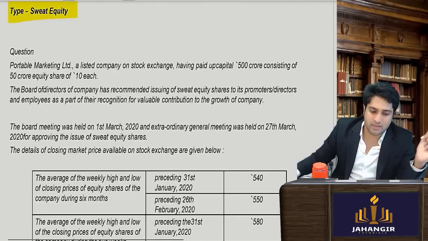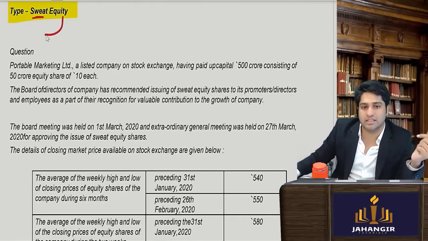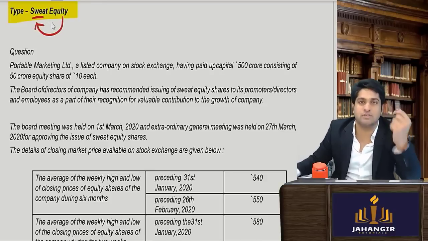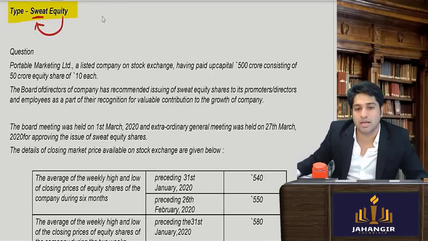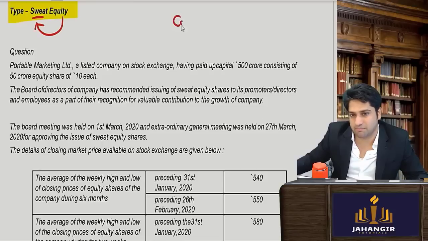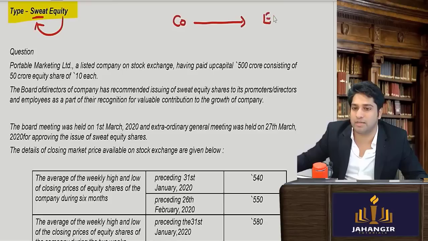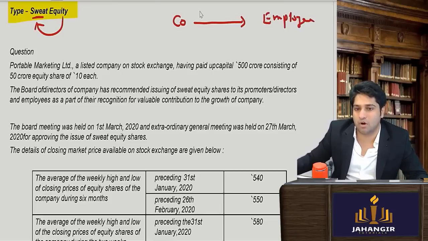Now sweat equity is equity shares issued in lieu of service. So the company is allotting shares to its employees. They are allotting equity shares. Till here it is clear?